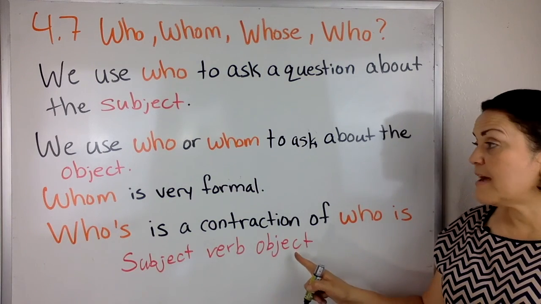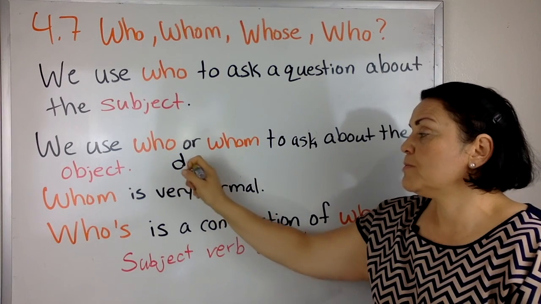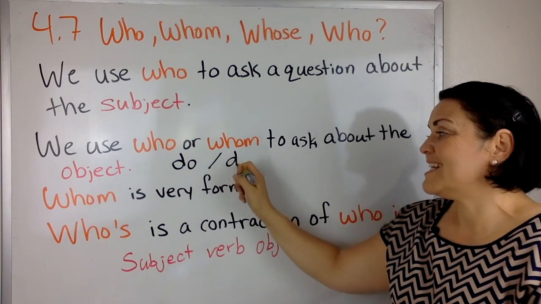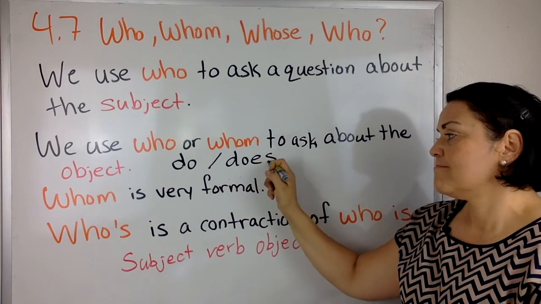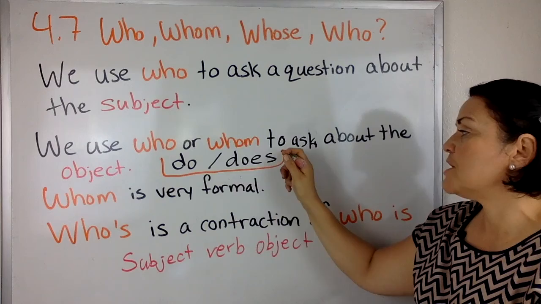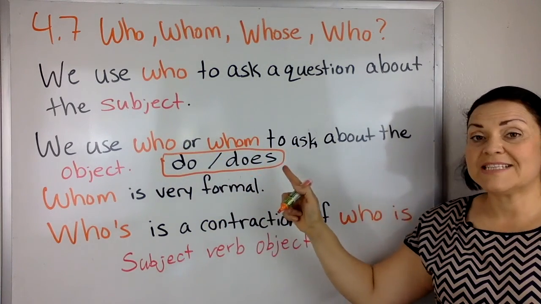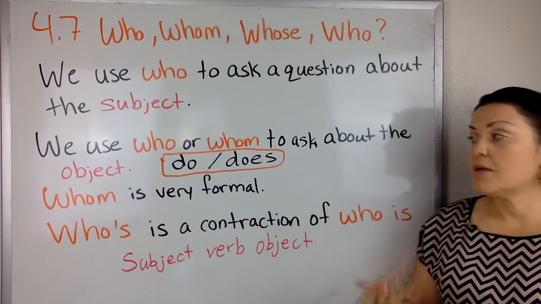Remember, when we're asking about the object, we will use do or does. Okay? When we ask about the object, we will use do or does in the question.